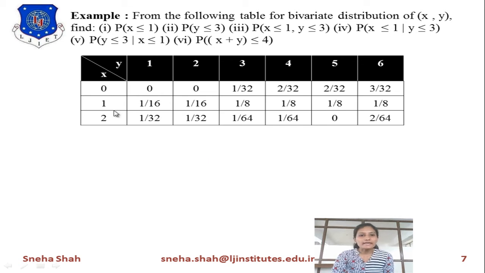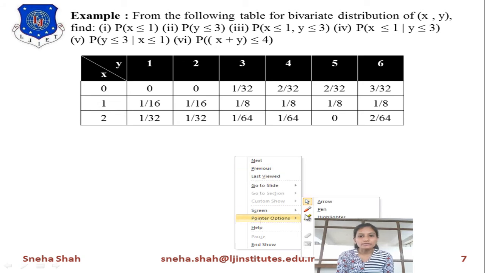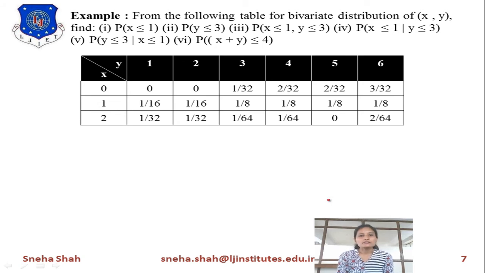In this, the values of x are given as 0, 1 and 2, and the values of y are given as 1, 2, 3, 4, 5 and 6. So first of all, to find this, we will find the probability of x for xi. It means if we want to find the probability of x for x equals 0, for x equals 1, for x equals 2, then we have to find this.